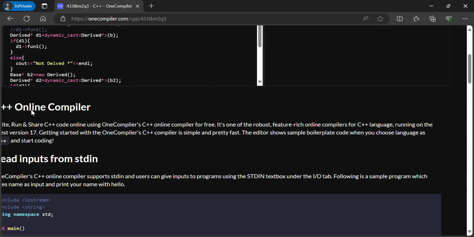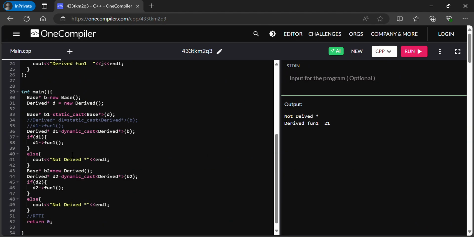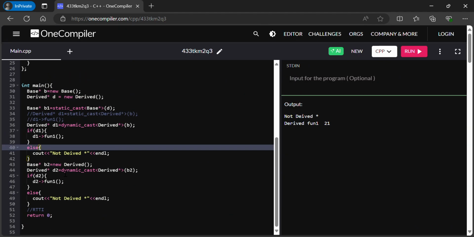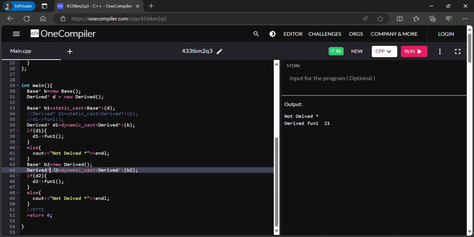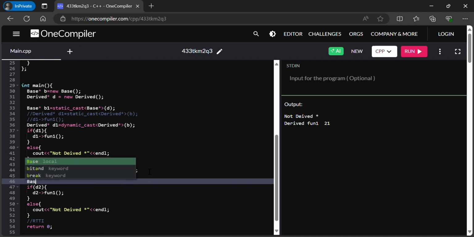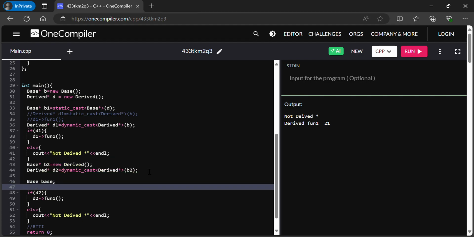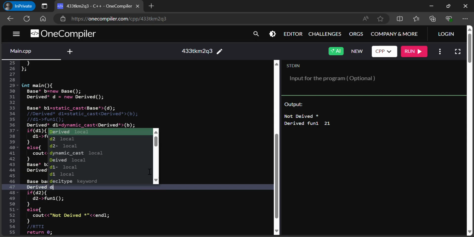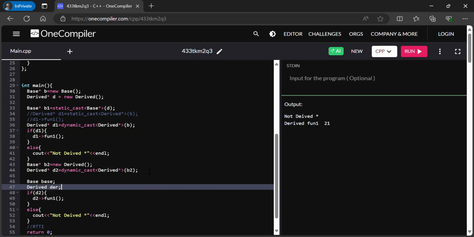This RTTI will be stored only if we have at least one virtual function in the base. That is one thing. And if we use a reference, it won't return null. If we do dynamic cast for a reference, it will throw a bad cast exception. I will give you an example. I'm creating a base object and a derived object.